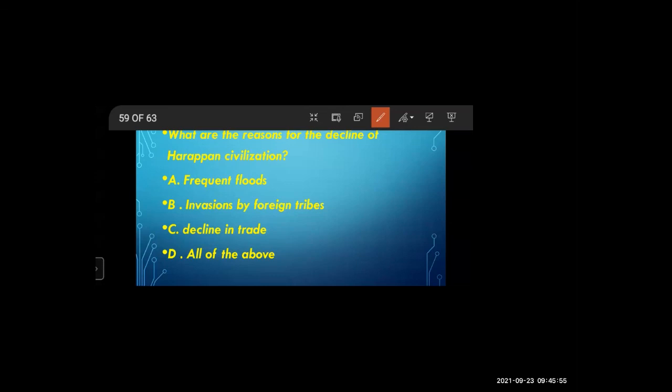Come on. Other students, is it a correct answer? Check it out fast. Actually, above all are the reasons for the decline of Harappan civilization. Frequent flood, invasions by foreign tribes, decline in trade, earthquakes, all these are reasons. So all of the above will be the correct option, because all these reasons are responsible for the decline of the Harappan civilization.